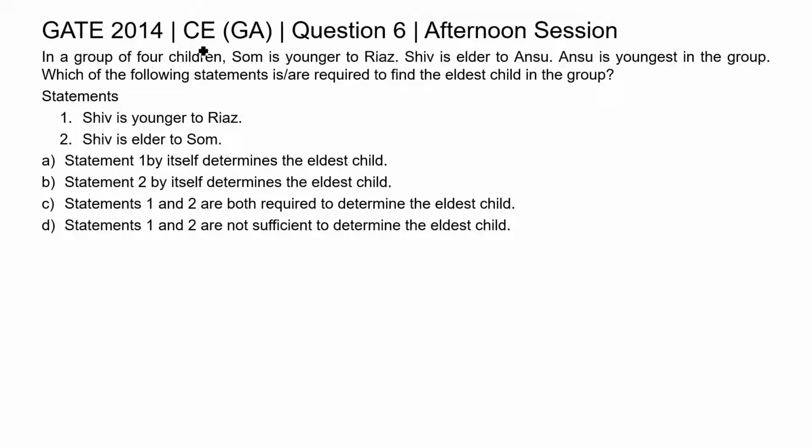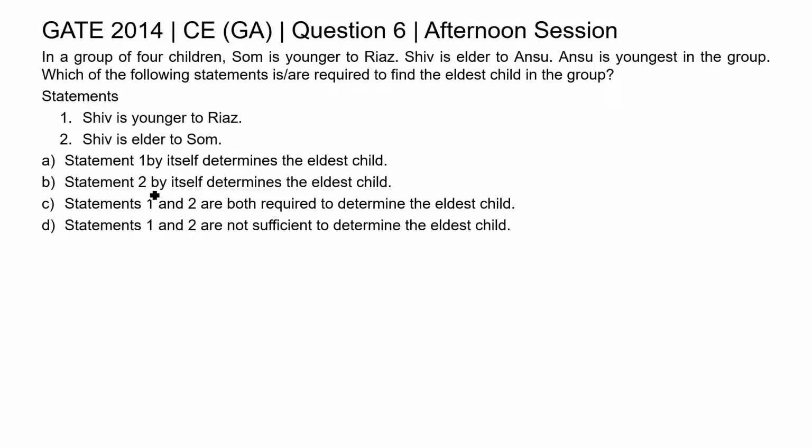This is question 6 of the Civil Engineering General Aptitude section of GATE 2014 afternoon session. In a group of 4 children, Som is younger to Riyaz, Shiv is elder to Ansu, Ansu is youngest in the group. Which of the following statements is/are required to find the eldest child in the group? Statements: Shiv is younger to Riyaz. Second statement: Shiv is elder to Som.